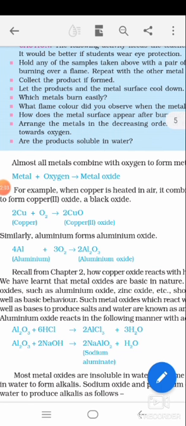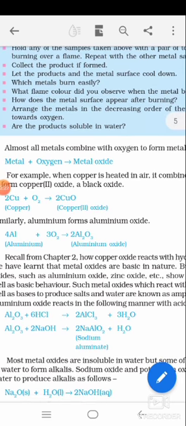Now we have to study the nature of this metal oxide. In our previous chapter we studied that metal oxides are basic in nature. But some metal oxides show both acidic and basic character, and such compounds are known as amphoteric.